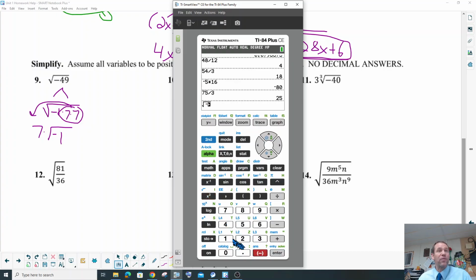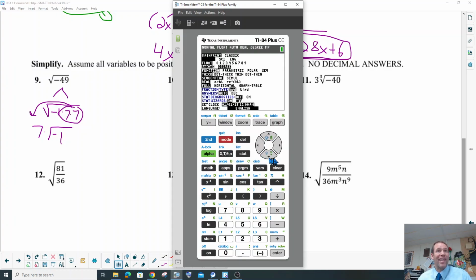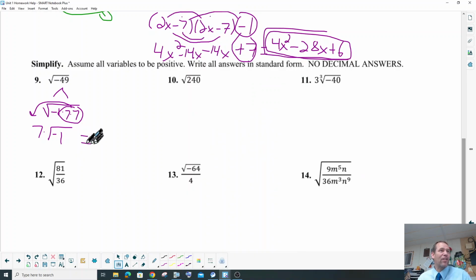But since you're in Math 3, we're going to tell you that it's not undefined anymore, because I'm going to go to my mode on my graphing calculator and change it to imaginary numbers. What? And now when I do the square root of negative 1, it's actually an i. So now our final answer is 7 times i, so 7i.